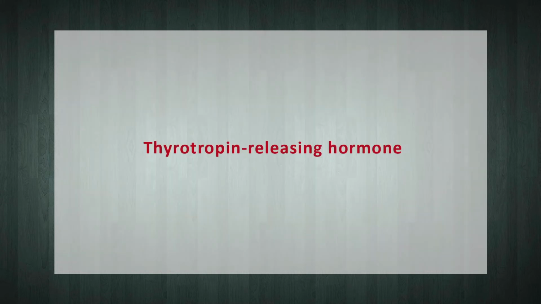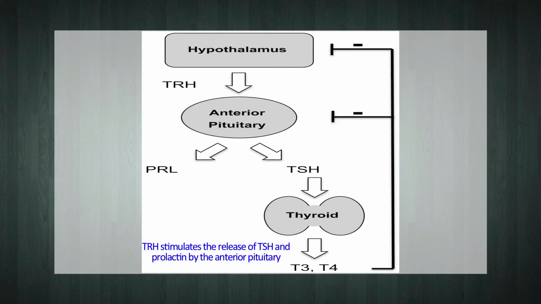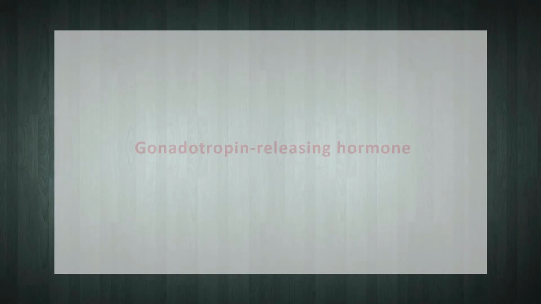First, the thyrotropin releasing hormone. It stimulates the release of thyroid stimulating hormone, or TSH, an important hormone, and prolactin by the anterior pituitary. TRH or thyrotropin releasing hormone is secreted by the hypothalamus and it travels to the pituitary via the hypophyseal portal system. Next, the gonadotropin releasing hormone.